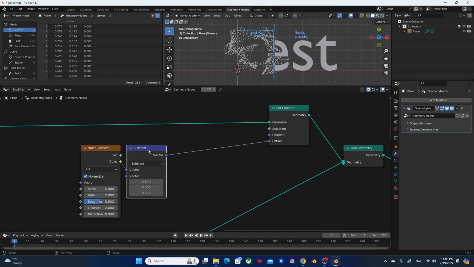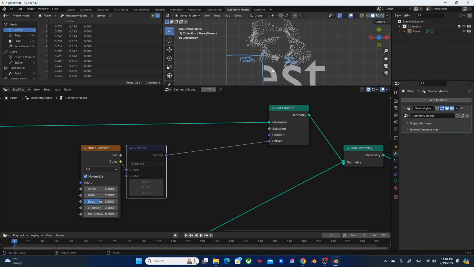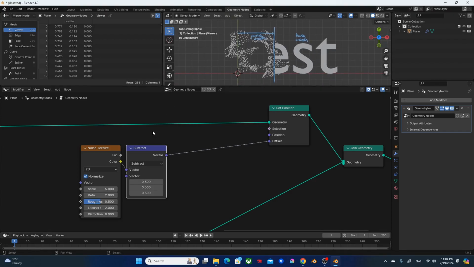The reason for subtracting 0.5 is that this color value only outputs between 0 and 1. So if I don't subtract, it's going to shift everything to the top right. So subtract to recenter it to 0.